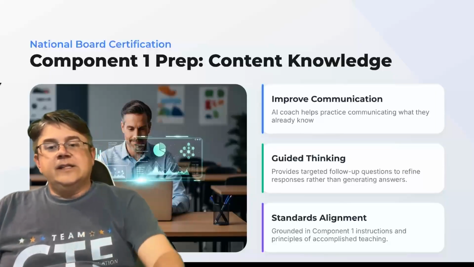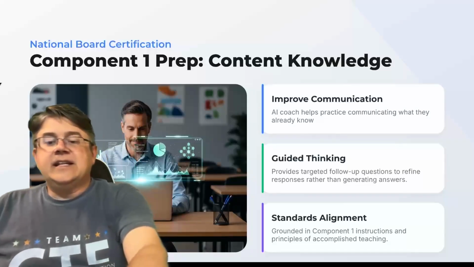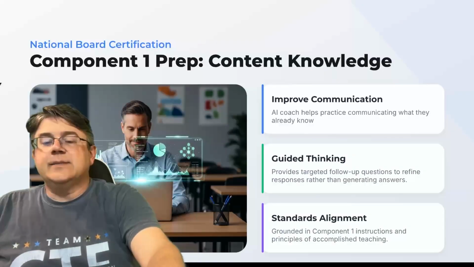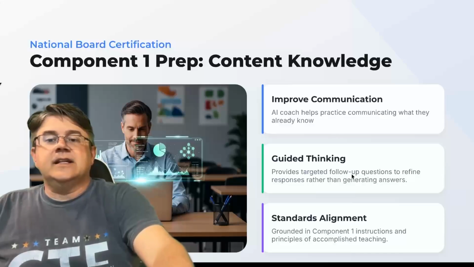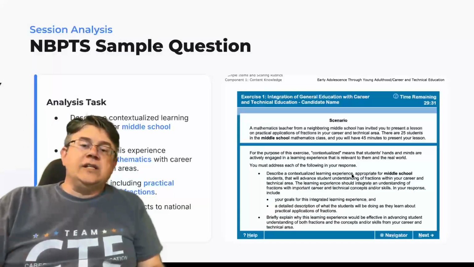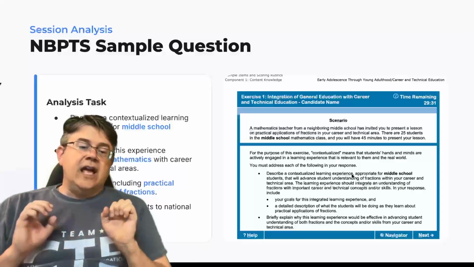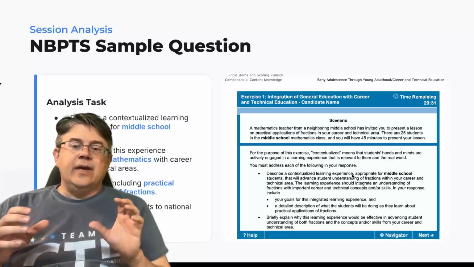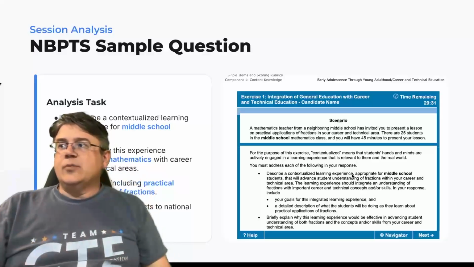The National Board's website has some PDFs, if I can get this thing to work, that give you some questions and give you the rubric on how it's scored. I put all that into the AI, and this is one of the sample questions.